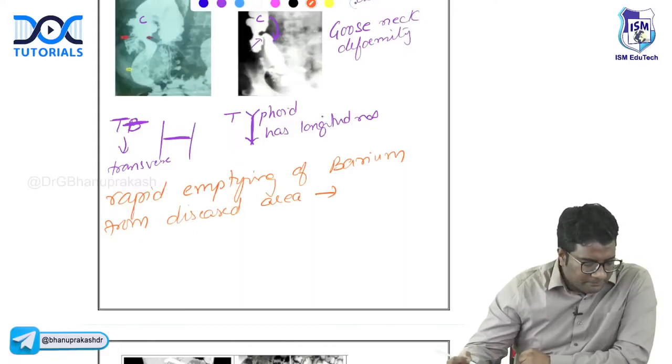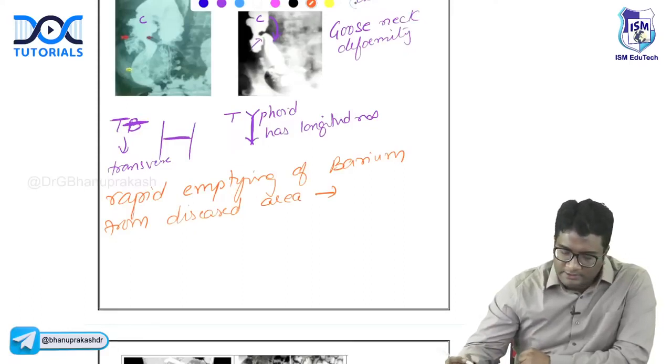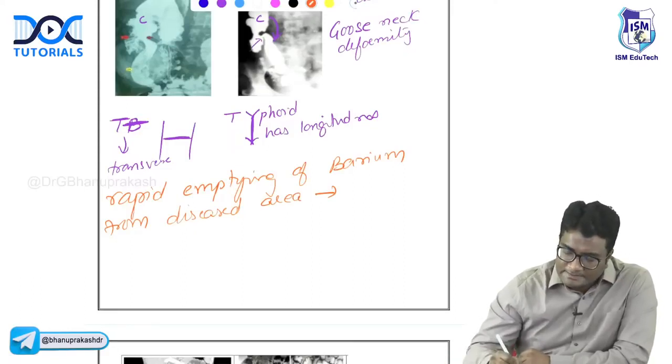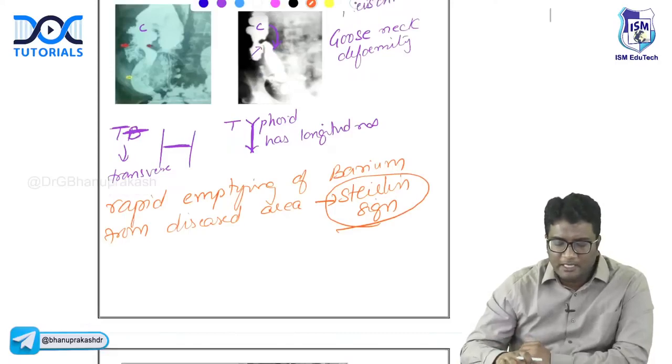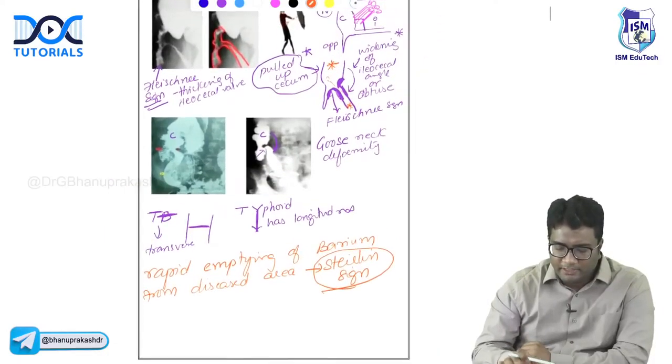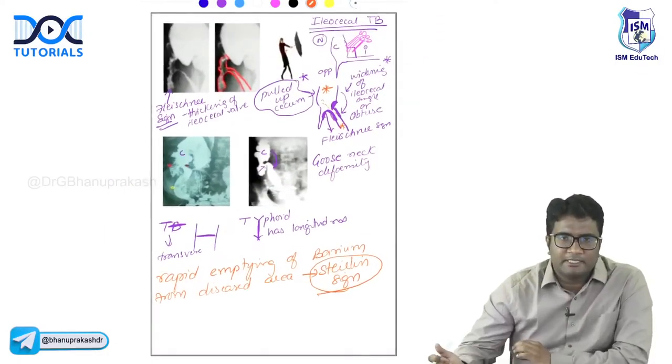What do you call this? Anybody? What do you call this? This is called as Sterling sign. Sterling sign. Right? So remember, all of these are important signs of ileocecal TB. Ileocecal TB exam के लिए important है, right? You should not miss any of these signs.